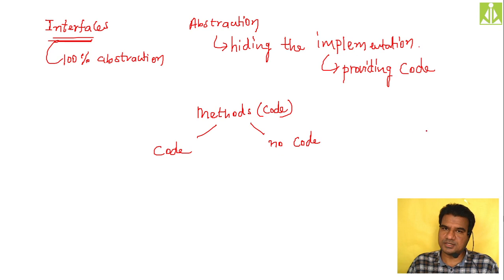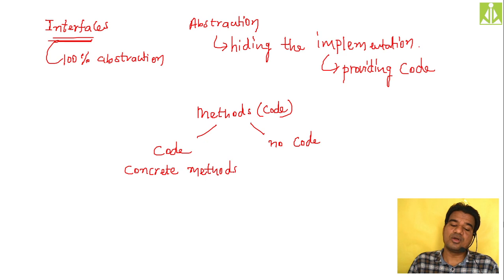There are two possibilities. The methods which are having code, we call them concrete methods. And the methods with no code, we call them abstract methods.